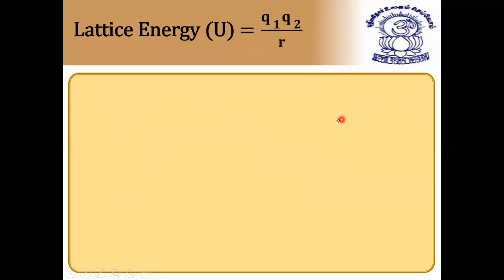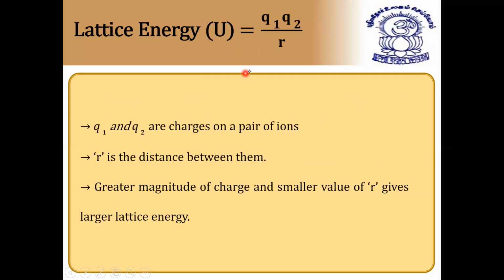Next, how to calculate lattice energy? Q1 Q2 by R square. That is nothing but Coulomb's law. You know Coulomb's law in physics. Q1 is the charge on one ion and Q2 is the charge on the other ion, and R is the distance between them. So the greater the magnitude of charge and the smaller the value of R, the larger the lattice energy. In physics we can say it is Coulomb's inverse square law of force of attraction. I hope it is clear.